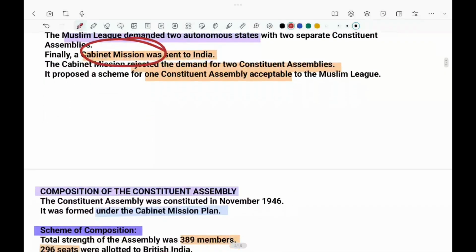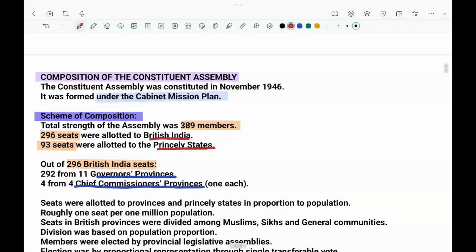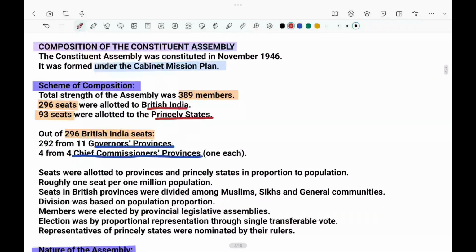Next topic, composition of constituent assembly. Composition is nothing but how many people are there and what the system in it is. First, this composition was framed under the cabinet mission plan. The cabinet mission was a group of 4 to 5 people sent by the British to India in order to plan a constituent assembly.